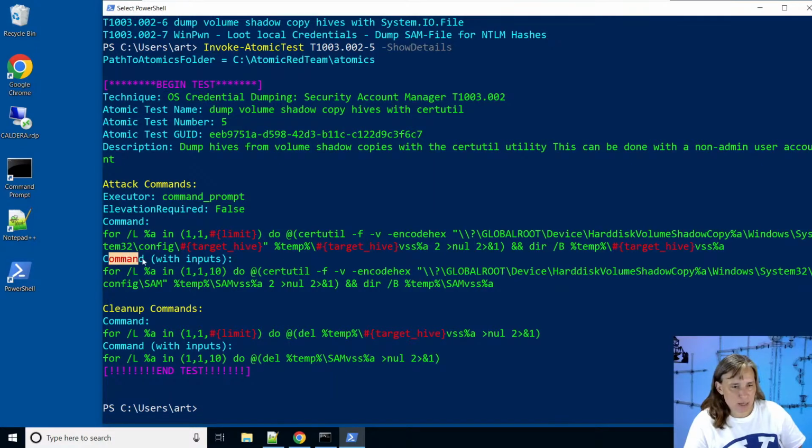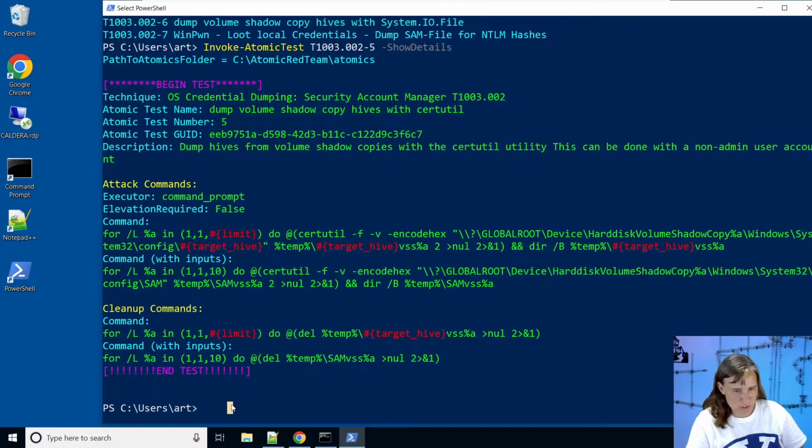This second line here, command with inputs, is just these same commands but with all of the red variables filled in. So here we see a default value for the limit of 10, but as we run this we can ask it to change these default values, and it's going to use certutil arguments to copy some data from a volume shadow copy. It's going to iterate through shadow copies 1 through 10, and then it's going to look in the Windows System32 config SAM. So that's the copy of the SAM file that's in the volume shadow copy.